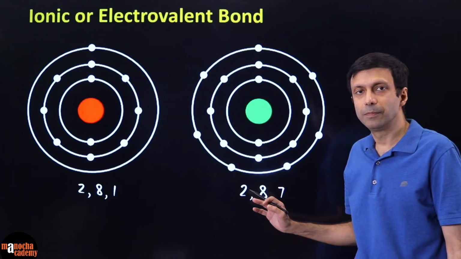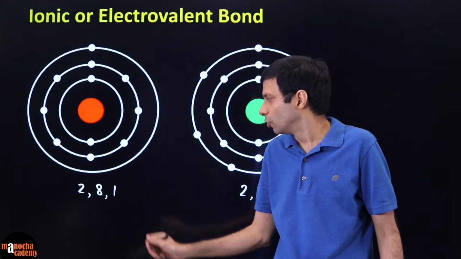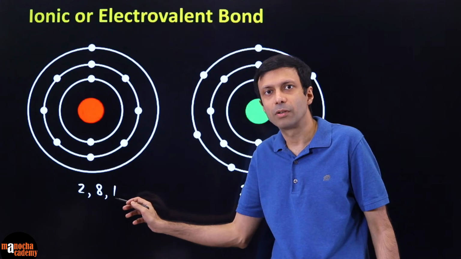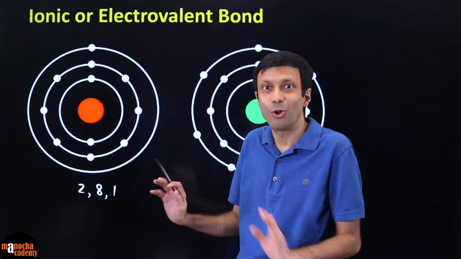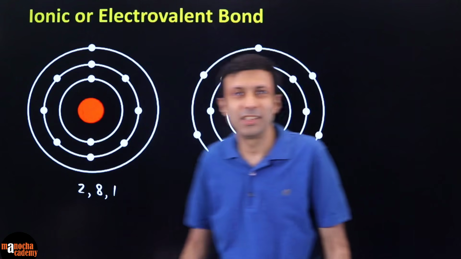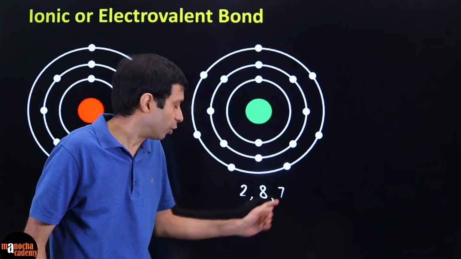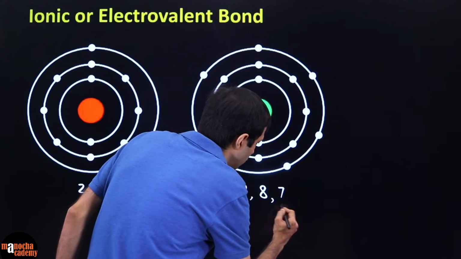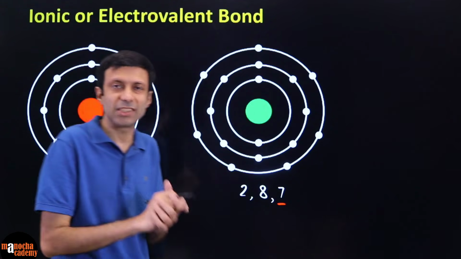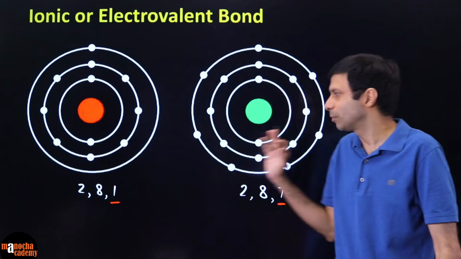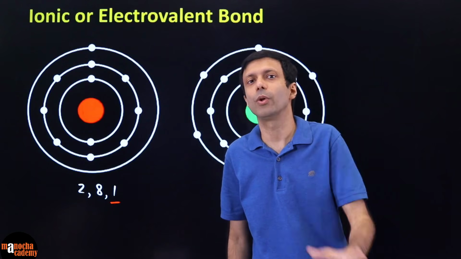So are these atoms stable? For stability, remember I said if they have more than one shell, you have to look at the last shell, right? So the outermost shell is having only one electron. This one is not stable because it is not following the octet rule. You can't say, oh, there's an 8 here. No, you have to look at the last shell, the valence shell. Same way over here, 2, 8, 7. Is this one stable? No, because it has 7 electrons in the valence shell. For stability, you need 8, and this one has 7. So how will these atoms get stability? All of you agree that both these atoms are unstable because obviously they are not following the duplet rule. They have 3 shells and they are not following octet also.